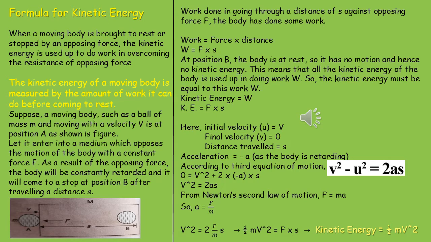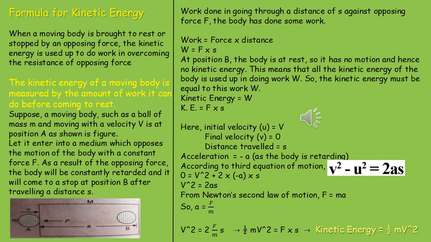Now, here the initial velocity of the ball, u, is capital V, the velocity with which the ball was moving initially. The final velocity, small v, is equal to 0 because the body is stopped. Distance travelled is S from A to B, and acceleration is minus a because the body is retarding.